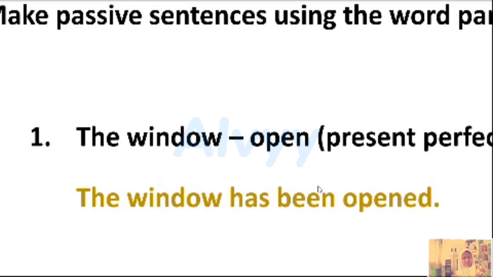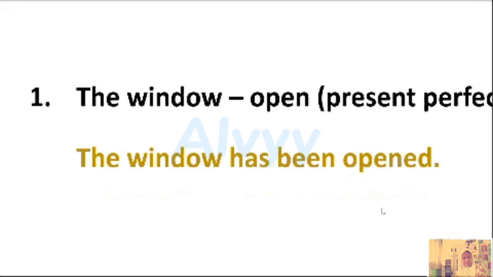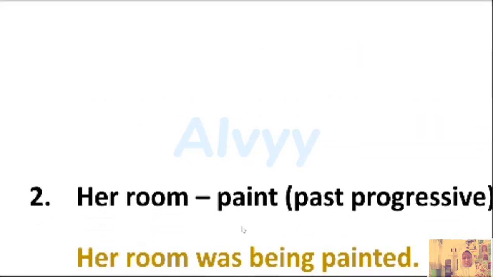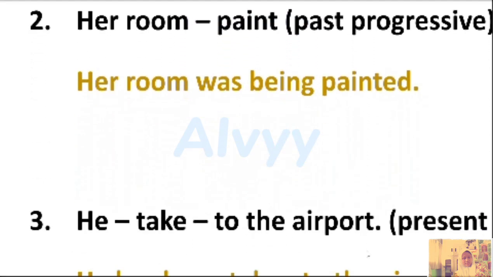So the window has been opened. Number two, her room and paint into past progressive. For past we're going to use the to be was or were, because the subject is her room, so we're going to use was. And then progressive, don't forget to put being, and paint becomes painted, so her room was being painted.